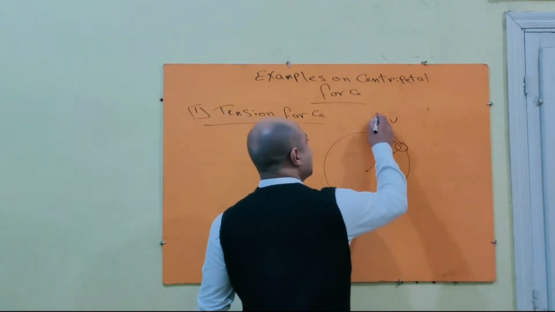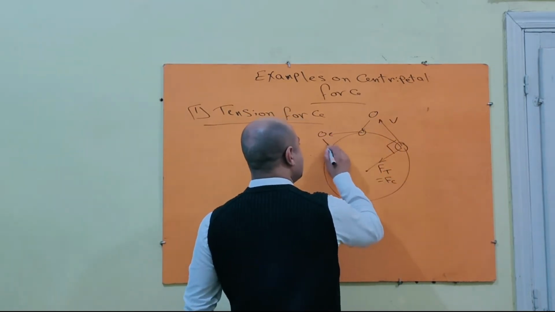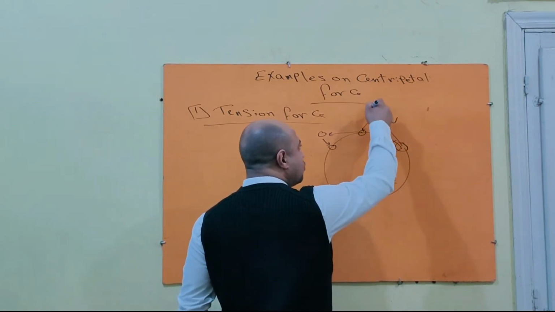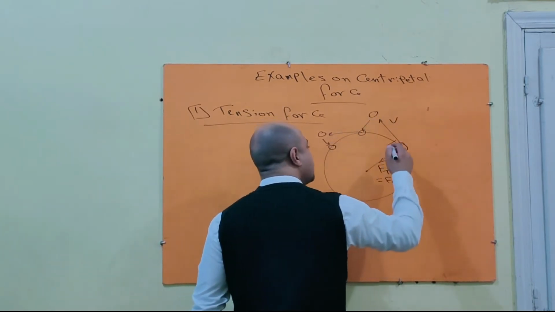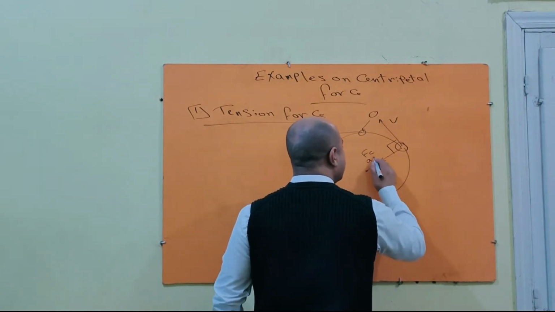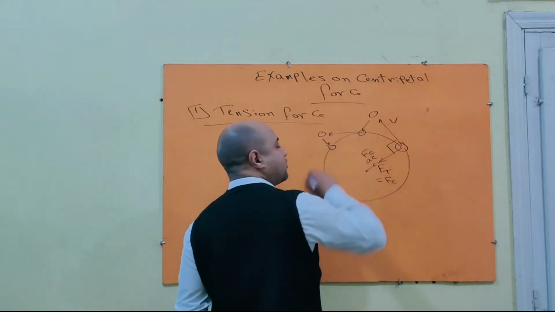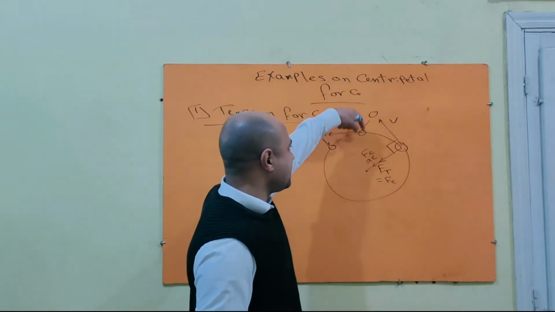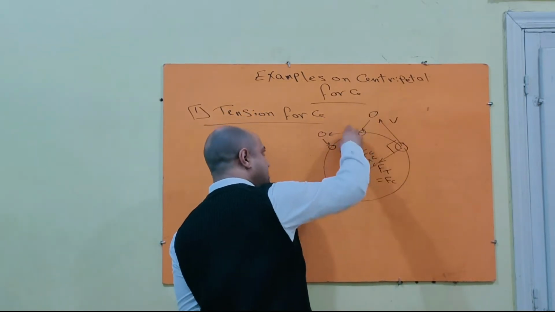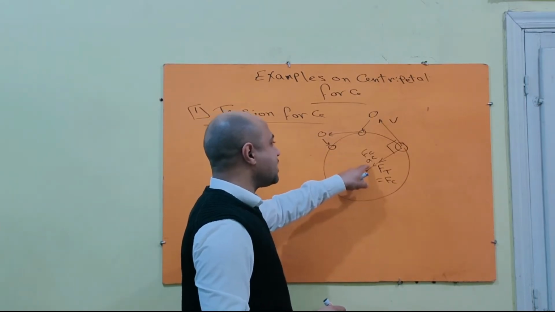It changes its direction from this place toward this place. So it always acts towards what? It keeps the body rotating in a circular path. It always acts towards the center of gravitation. So Fc and also ac both act in the same direction, toward the center of the circular path, because it keeps the body rotating, as if pulling it toward the center. So it's called centripetal force and centripetal acceleration.